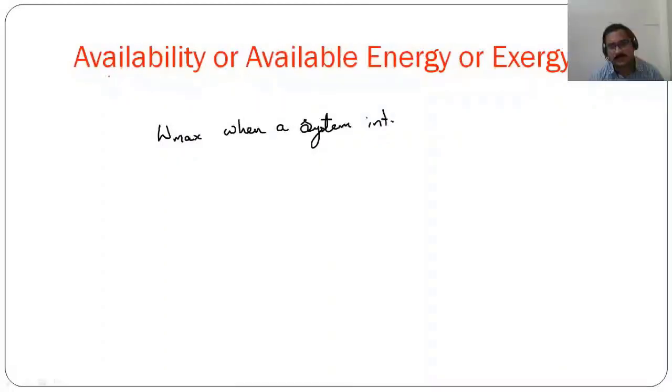interacts in equilibrium with the surrounding environment.